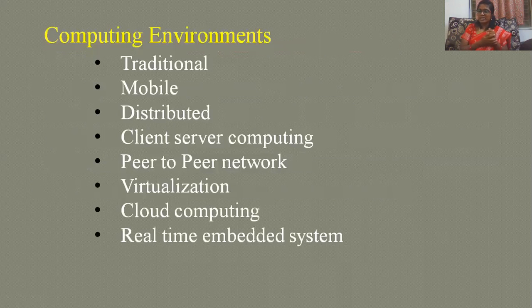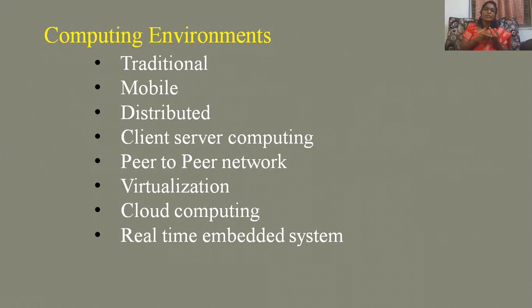So coming to the next, different types of computing environments, what can it be? As I've discussed, computers are everywhere. It can be from the basic mobile applications which we use, to a simple grocery store application, to the biggest applications like scientific applications.